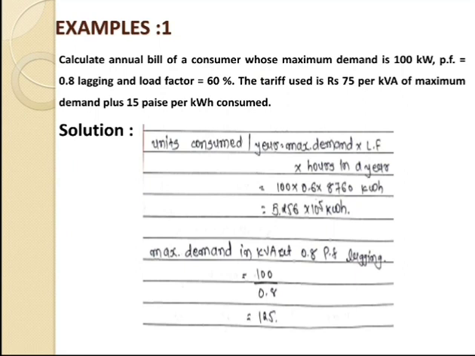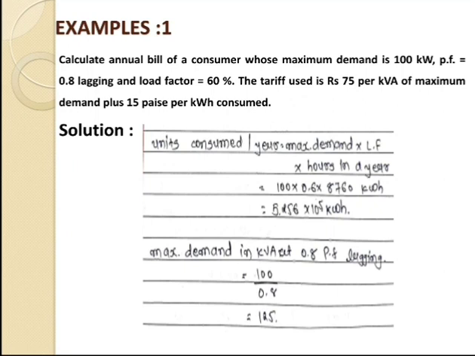Example number 1: calculate the annual bill of a consumer whose maximum demand is 100 kilowatt, power factor is equal to 0.8 lagging, and load factor is equal to 60%. The tariff used is rupees 75 per kilovolt ampere of maximum demand plus 15 paisa per kilowatt hour consumed. In this case, we have to calculate the annual bill at the consumer side.